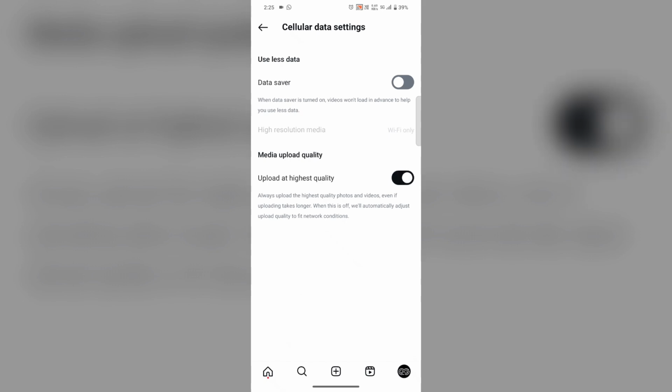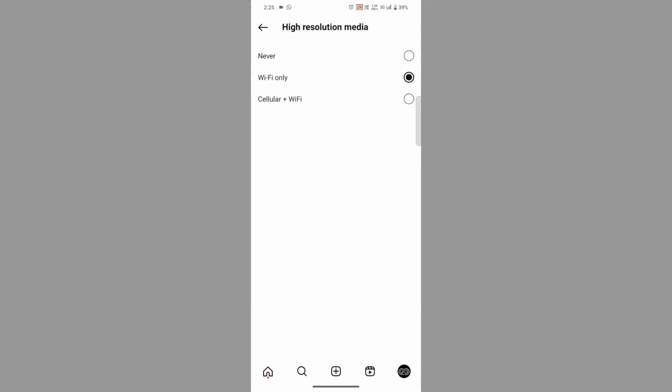When you enable it, you will be able to upload your reels or post on highest quality. You can also toggle on this data saver option. It's all up to you. And here, about the high resolution media, you can select it on cellular plus Wi-Fi or Wi-Fi only.